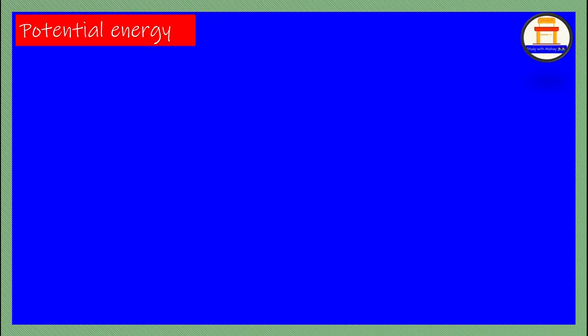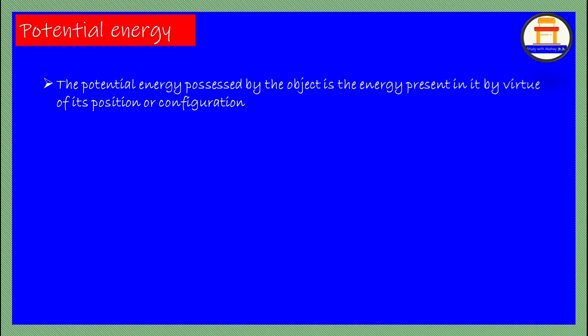Next, potential energy. So as per your textbook, potential energy comes first and then the kinetic energy, but I have gone vice versa, so that if you learn the kinetic energy concept thoroughly, then when you see the potential energy concept, it will be easier for you. That's it, only that intention I have. The potential energy possessed by an object is nothing but the energy present by virtue of its position or configuration.